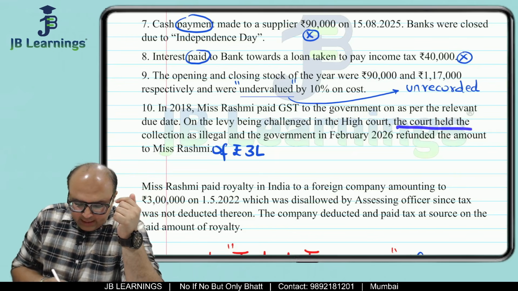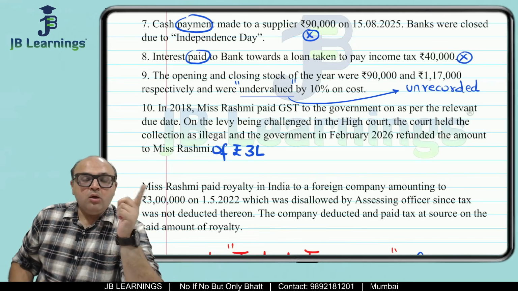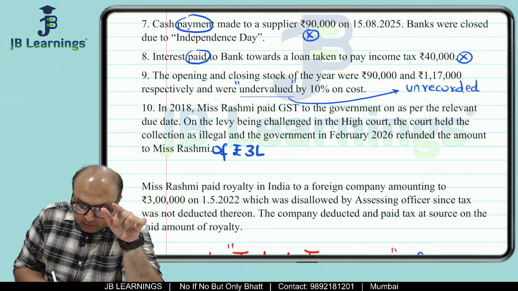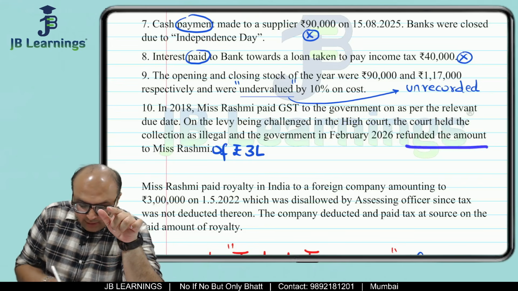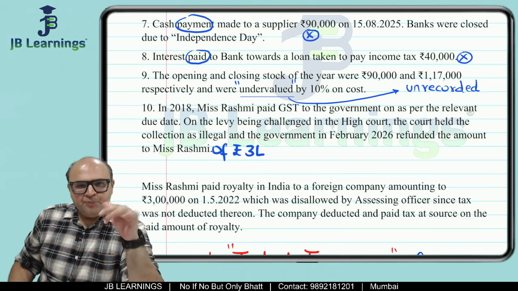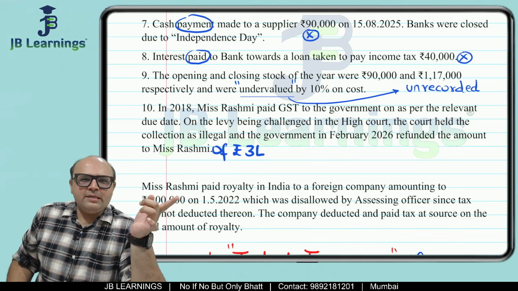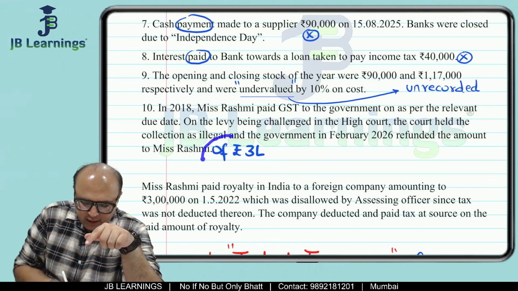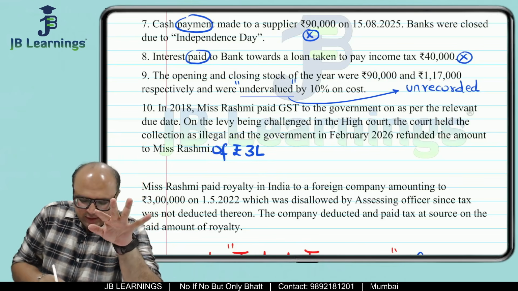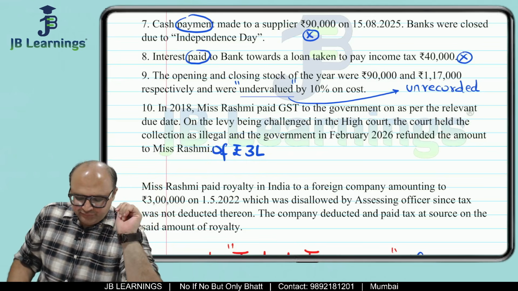The court held that the collection is illegal. The court gave the decision in favor of Rashmi, and the government in February 2026 refunded the amount of rupees 3 lakh. So if you see my original question, which is there in Telegram, this 3 lakh was not printed over there. So I have written it. So whenever you take the printout of this question, you also write this 3 lakh, please.